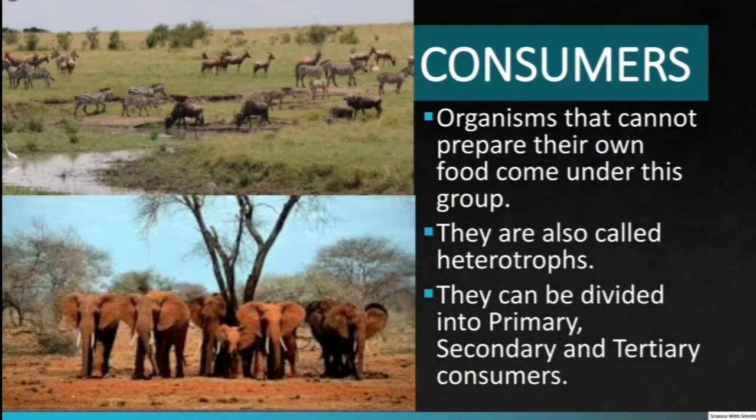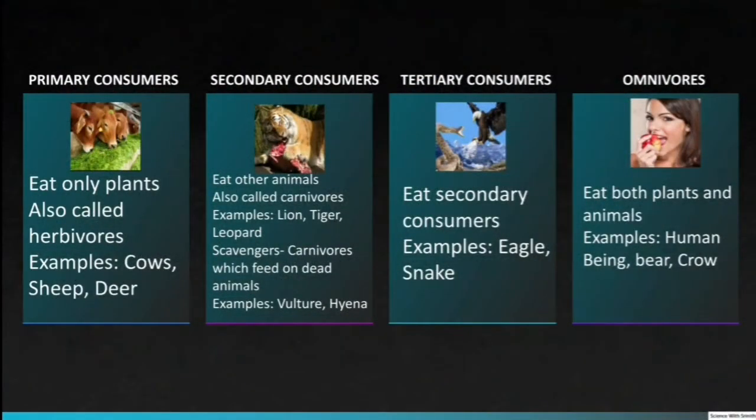Consumers. Organisms that cannot prepare their own food and depend on plants or other animals are called consumers. They are also called heterotrophs. Consumers can be broadly divided into the following types: primary consumers, secondary consumers, tertiary consumers, and the omnivores.